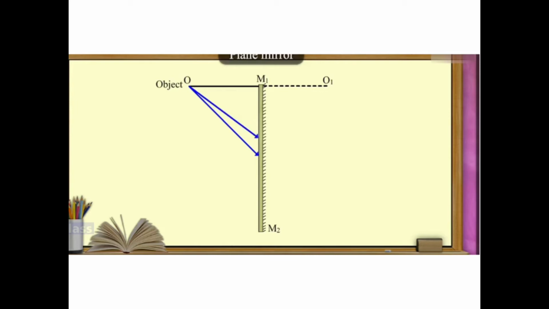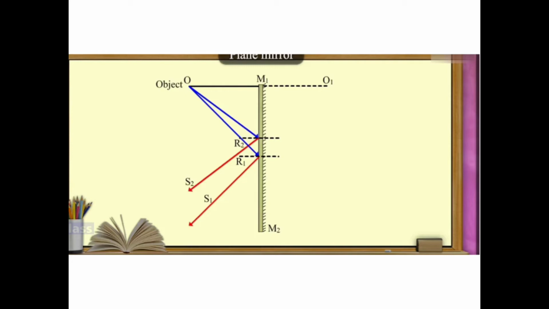Right? So from that object, let us consider two incident rays. The blue color lines, let us take as incident rays. So what is happening, children? These rays are coming towards the mirror, and at these two places, they are going to get reflected. So from here, the reflection will take place. And you can see the red color lines, those are the reflected lines. The reflected lines are R1 S1 and R2 S2.